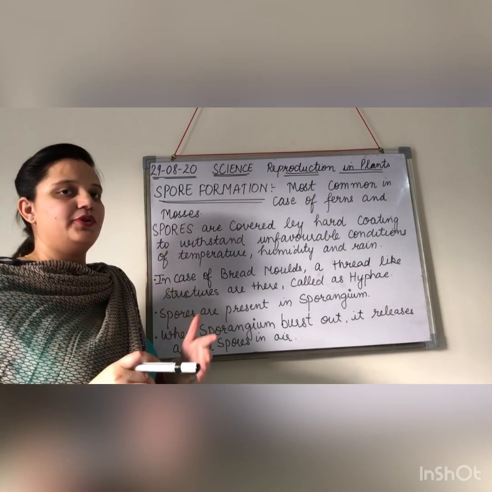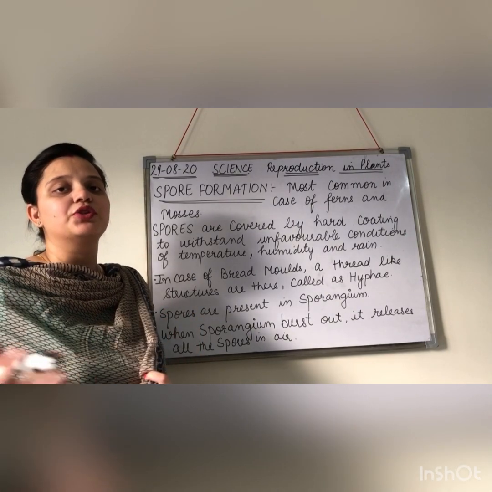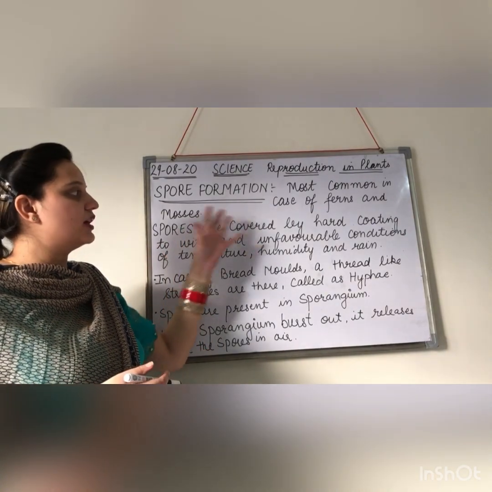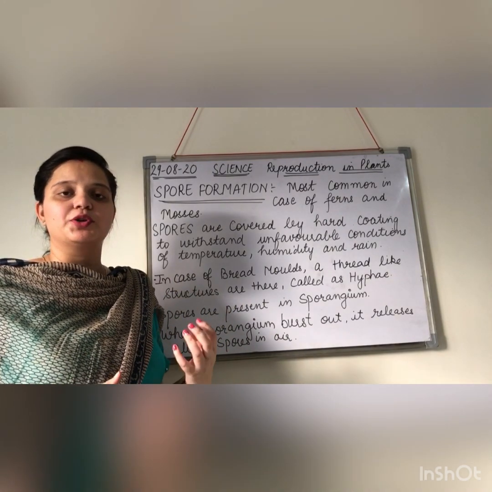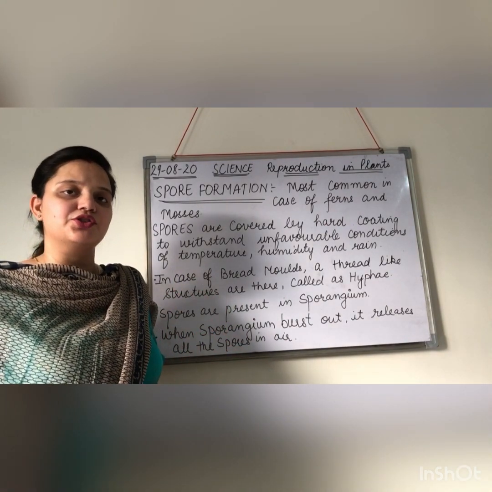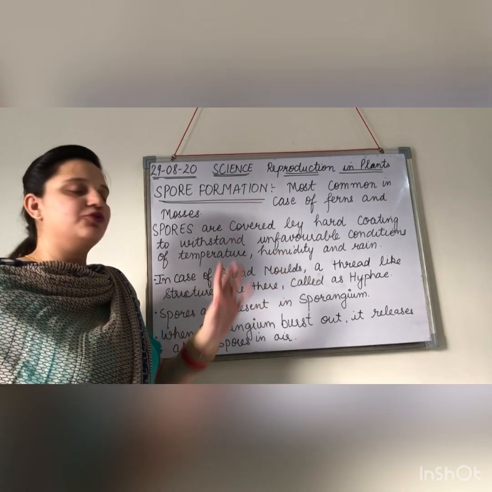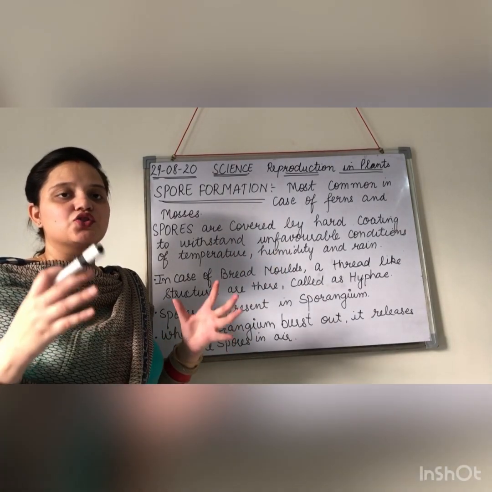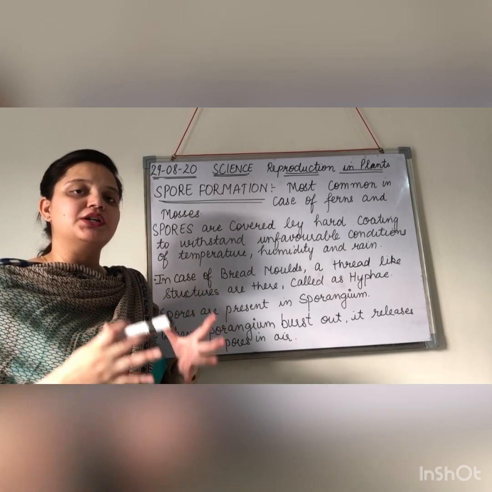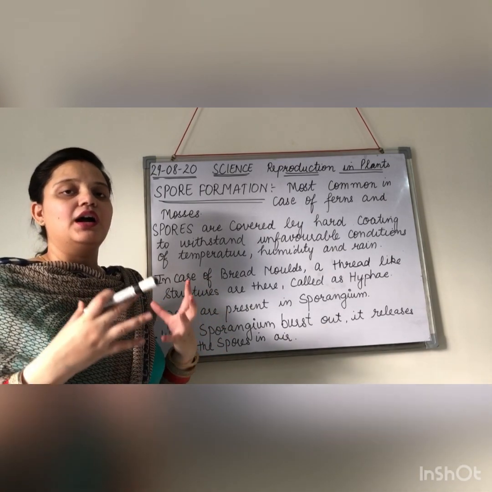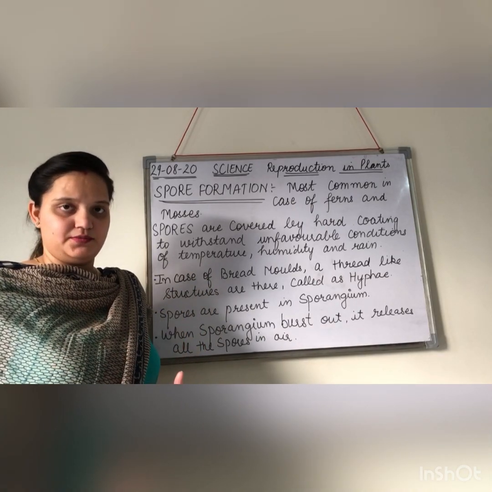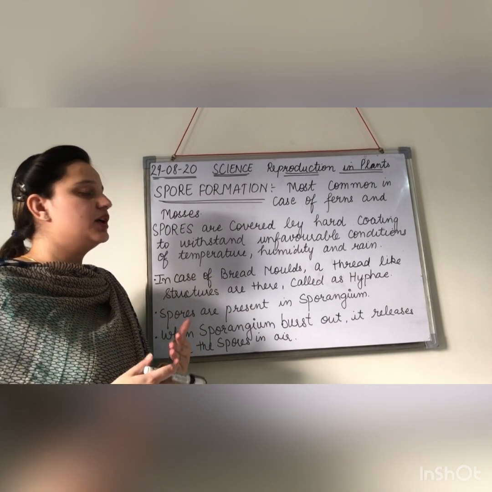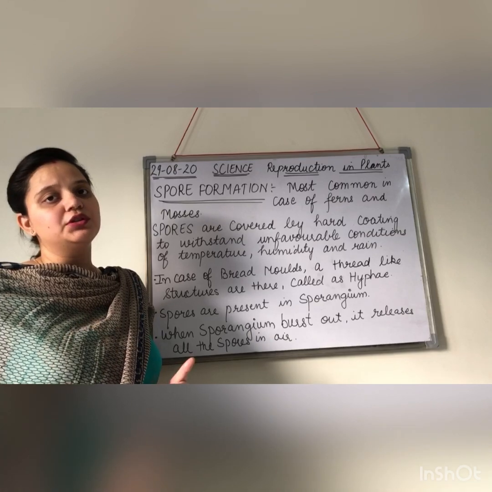So coming to the next point, what is the protective coating of these spores? These spores have a hard protective coating that helps protect them from unfavorable conditions of temperature, rainfall and humidity. Whenever they get suitable conditions, they are present in the air, they will grow and germinate further. In this way they lead to the formation of new plants.